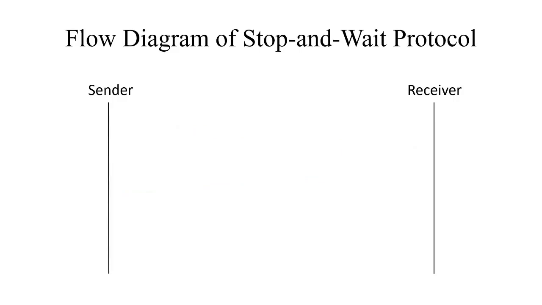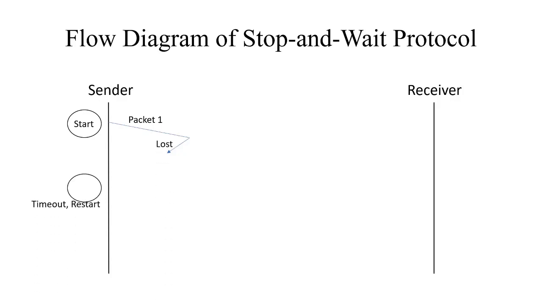In case number 2 of the flow diagram, let us assume that the sender has sent packet number 1 and also simultaneously started the timer associated with itself. But suppose in the path of travelling, packet 1 is lost.